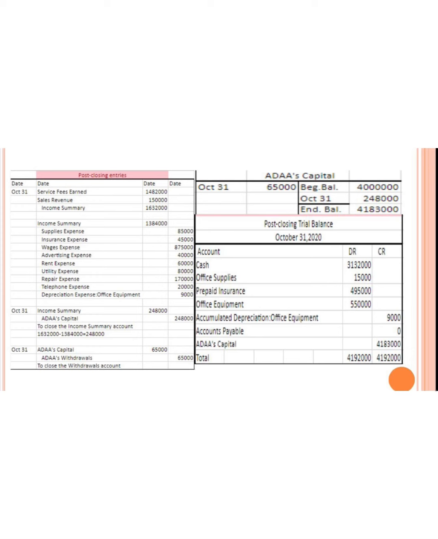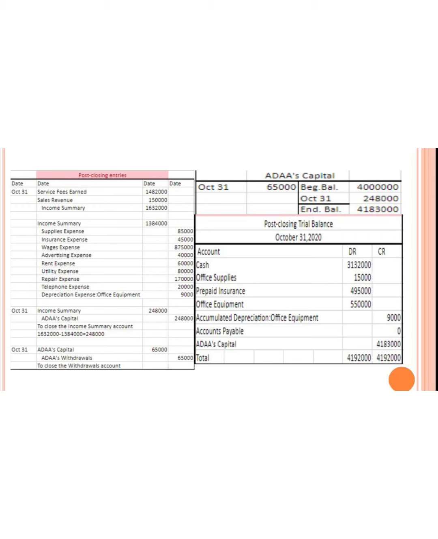After preparation of the profit and loss account, income statement, balance sheet statement, and owner's equity statement, the accounts have to be closed to prepare for the next accounting period. And the first step, we should close the credit balances on the income statement accounts to the income summary account. There we have service fees earned, sales revenue, and the income summary is equal to 1,632,000.